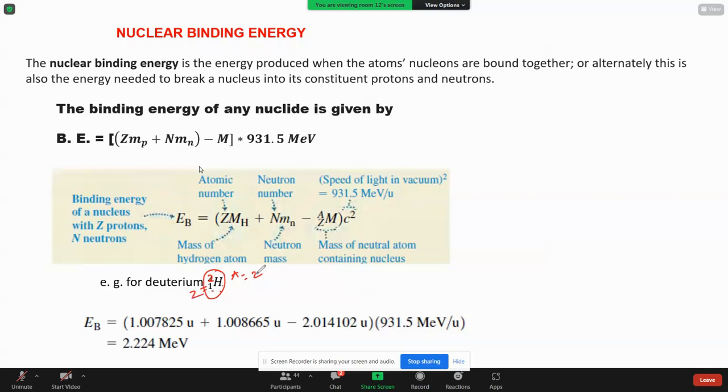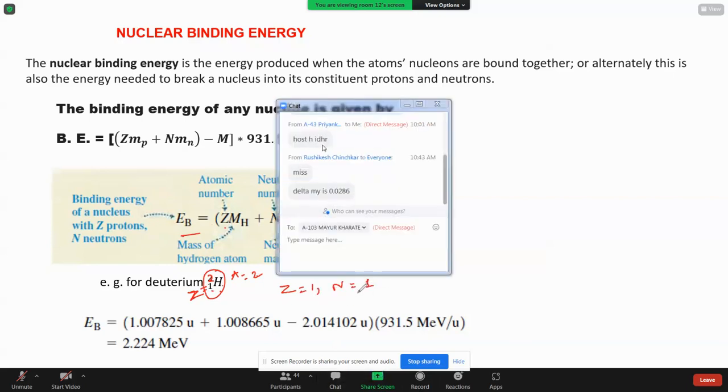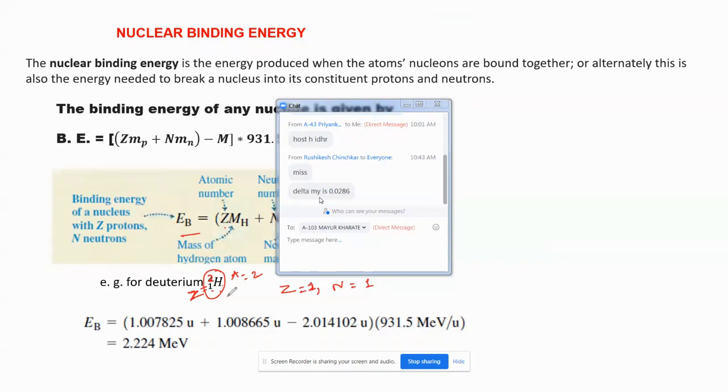So Z equal to 1 and A equal to 2. Its binding energy is given by Z. Z equal to 1, and N equal to 1 as well. How did we get N? A minus Z equal to the number of neutrons.